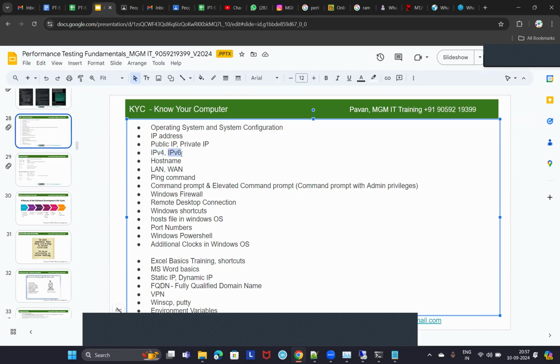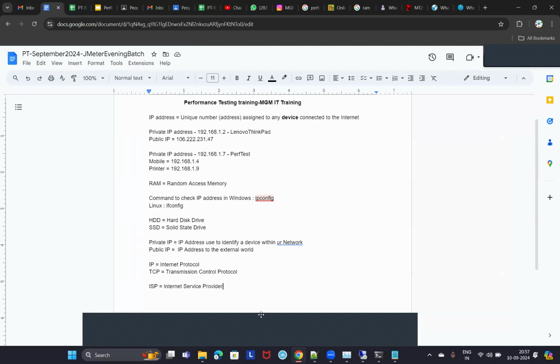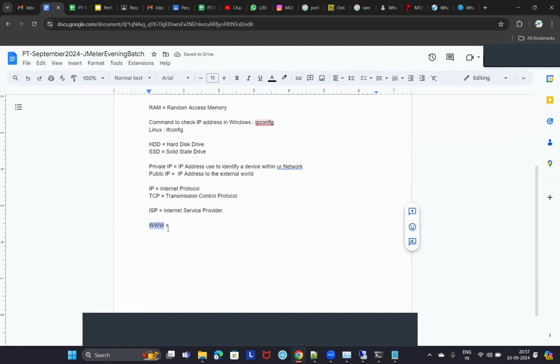Recently, the World Wide Web, there is something called World Wide Web Consortium. Okay, www on top, right? In the URL, if you see any URL, you have something called www, isn't it? Where www stands for World Wide Web. World Wide Web Consortium, right? That will define these standards and all these IP addresses, public IP, private IP, these versions, all this will be defined by this World Wide Web Consortium.